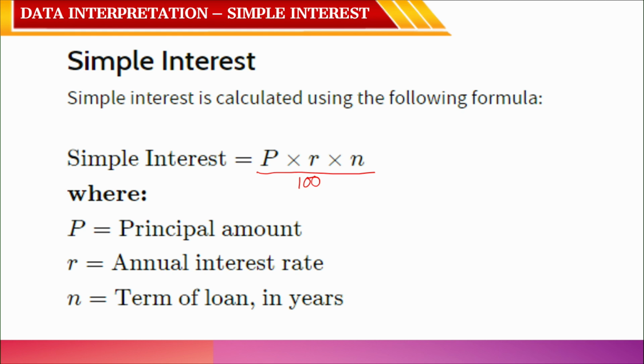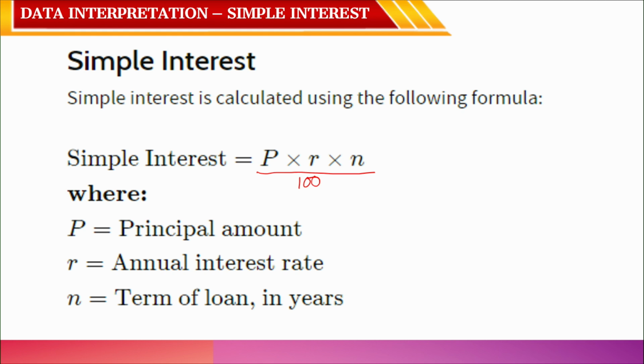Here P stands for the principal amount, how much amount you lent, R stands for the annual rate of interest, and N stands for the number of terms. I say number of terms because sometimes you may take the terms as half yearly, quarterly or yearly, so we use the word term of loan.